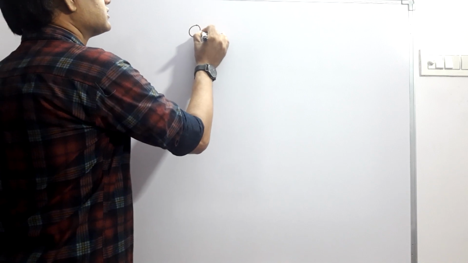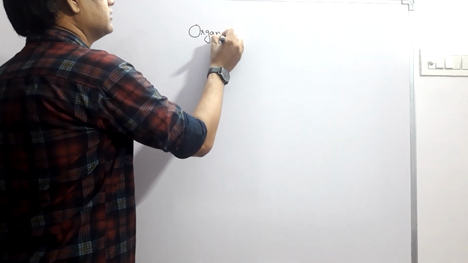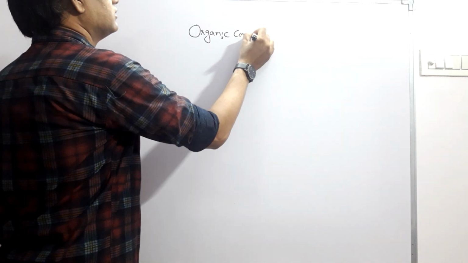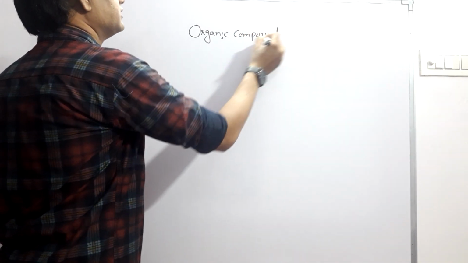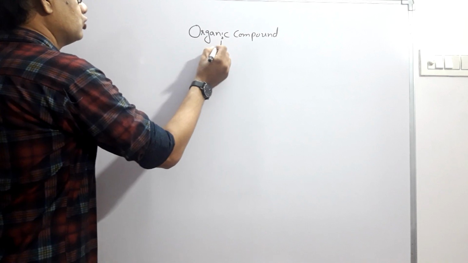So, these organic compounds are basically classified into two types.